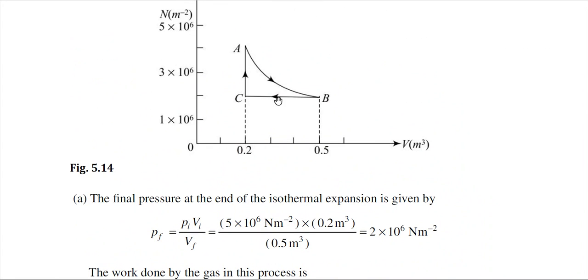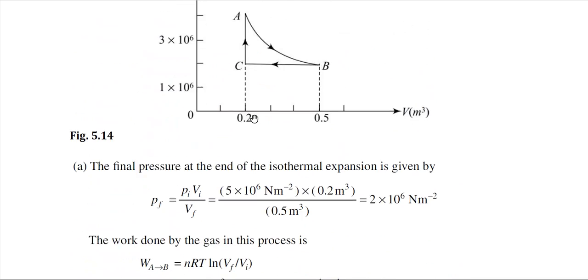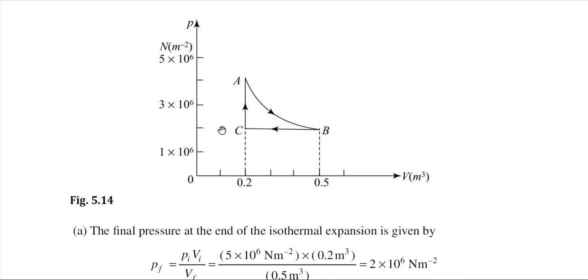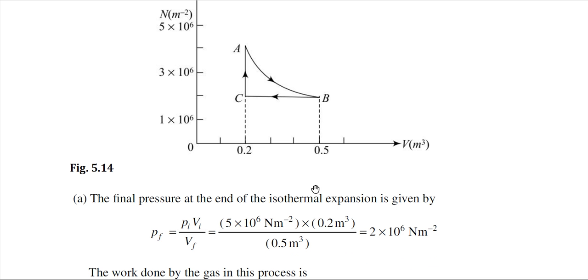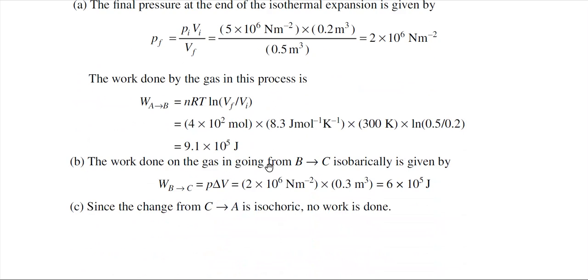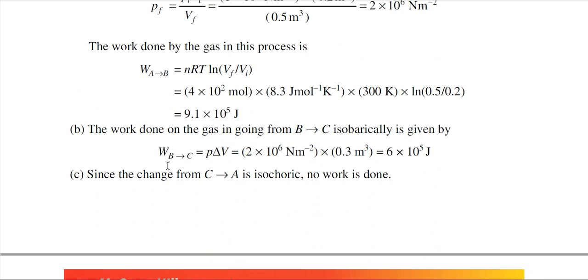Now you check the second process. The second process is BC, and in this particular process the pressure remains constant. However, the volume changes. It is given that the initial volume is 0.5 and the final volume is 0.2. So the work done will be P into delta V. This is a fixed pressure and this one is a change in volume, delta V. So we can calculate the work done.